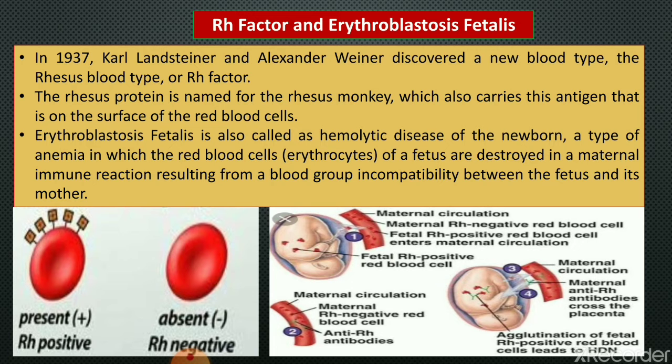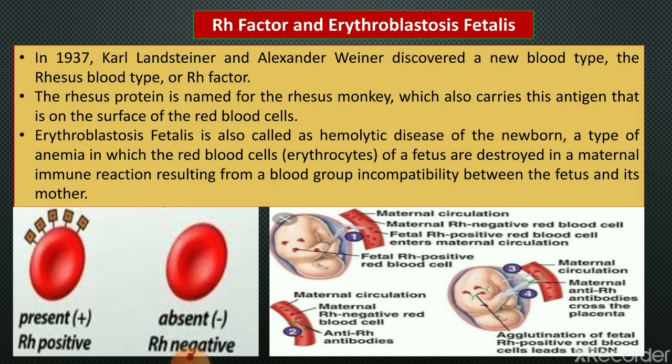Next is erythroblastosis fetalis. Erythro refers to erythrocytes, blastosis means destruction, and fetalis comes from the word fetus. So when there is destruction of erythrocytes of the fetus, it is called erythroblastosis fetalis.